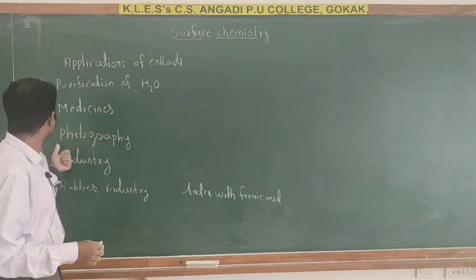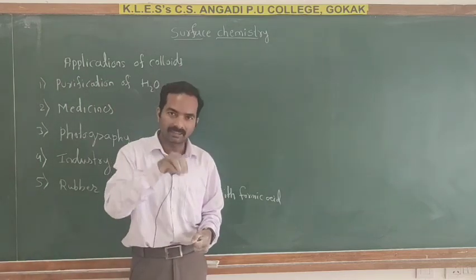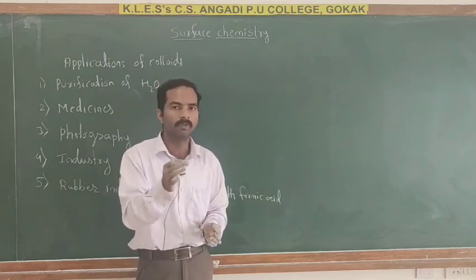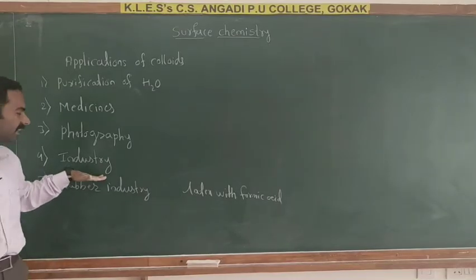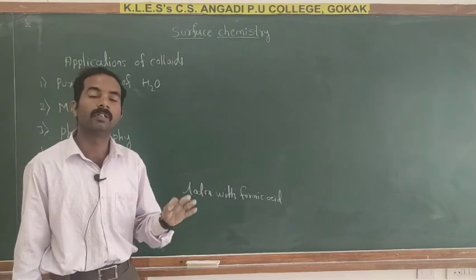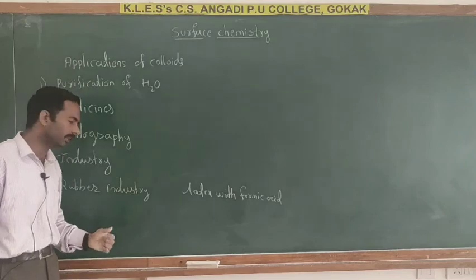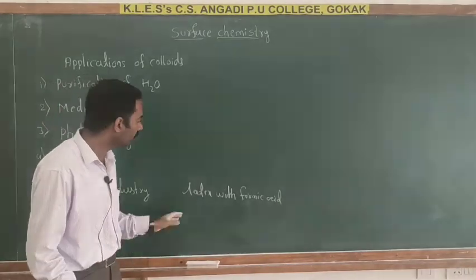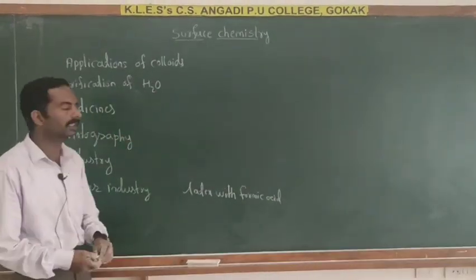So next, third one, photography. So here the colloidal solution of silver bromide in gelatine is applied on a plate or paper to form sensitive plates for photography. So next, industry. So here paints, plastics, inks, rubbers are all colloidal in nature. Last one, rubber industry. So here rubber can be formed by coagulation of latex with formic acid. So this is about the applications of colloids,